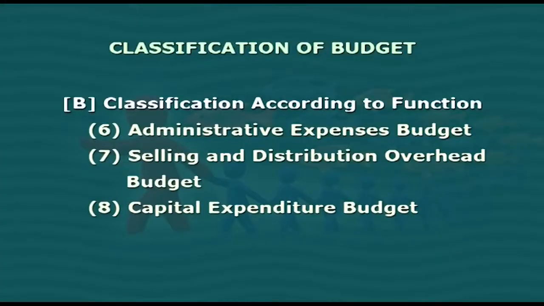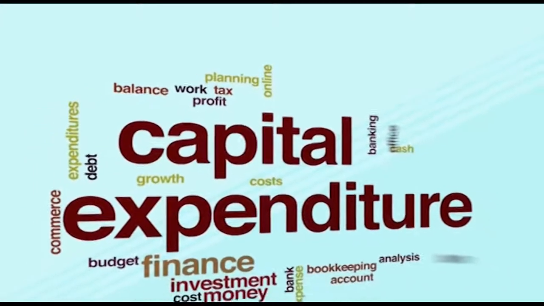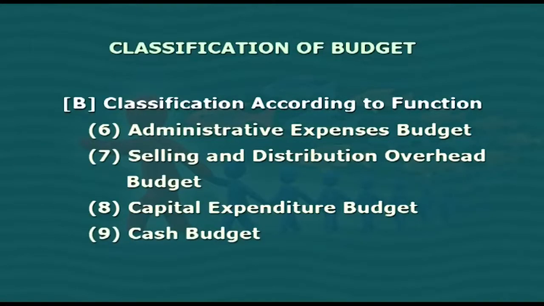Eighth is capital expenditure budget. Capital expenditure budget is a long-term planning for the proposed capital outlay and its financing. Capital expenditure is an expenditure which has to be incurred for the purpose of acquiring benefit not only for the particular year but also for the subsequent period of 5 to 10 years. Capital budgeting is also known as investment decision making, which is very important for the organization. Ninth is cash budget.